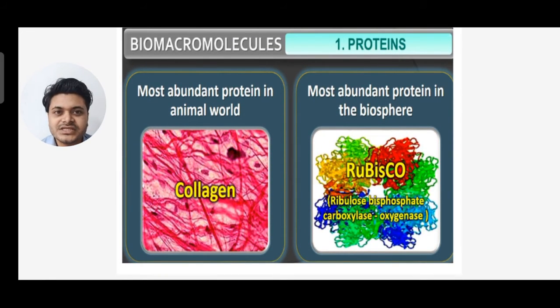Next, these are two important points: the most abundant protein in the animal world. If the question asks you to name the most abundant protein in the animal world, you will say collagen. And if the question asks for the most abundant protein present in the biosphere, that is rubisco.